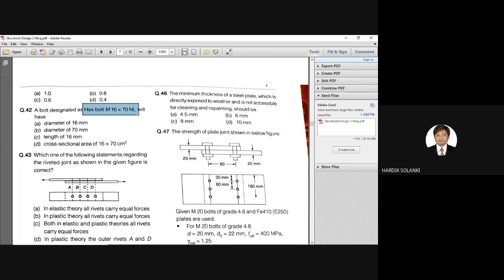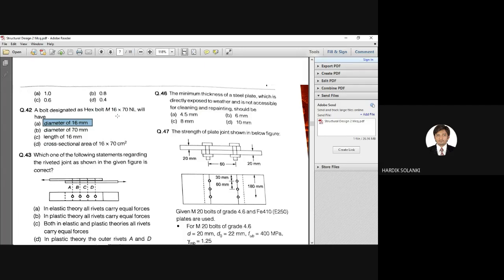The correct answer is that the diameter is 16 mm, like M16 bolt, M20 bolt, M30 bolt.